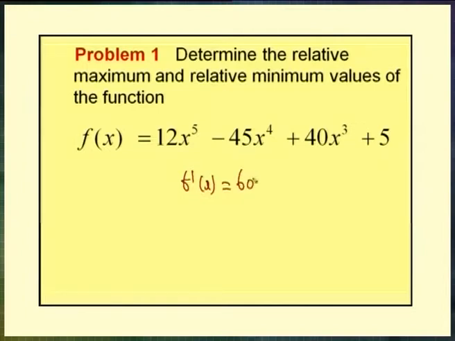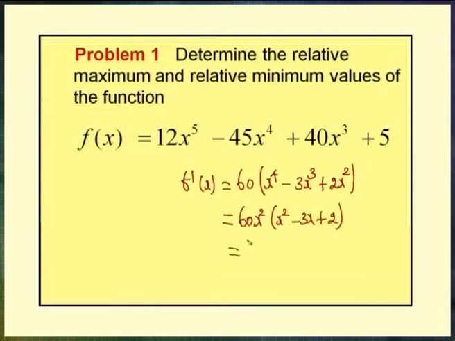60 into (x^4 − 3x^3 + 2x^2), which we can rewrite as 60 into x^2 (x^2 − 3x + 2).